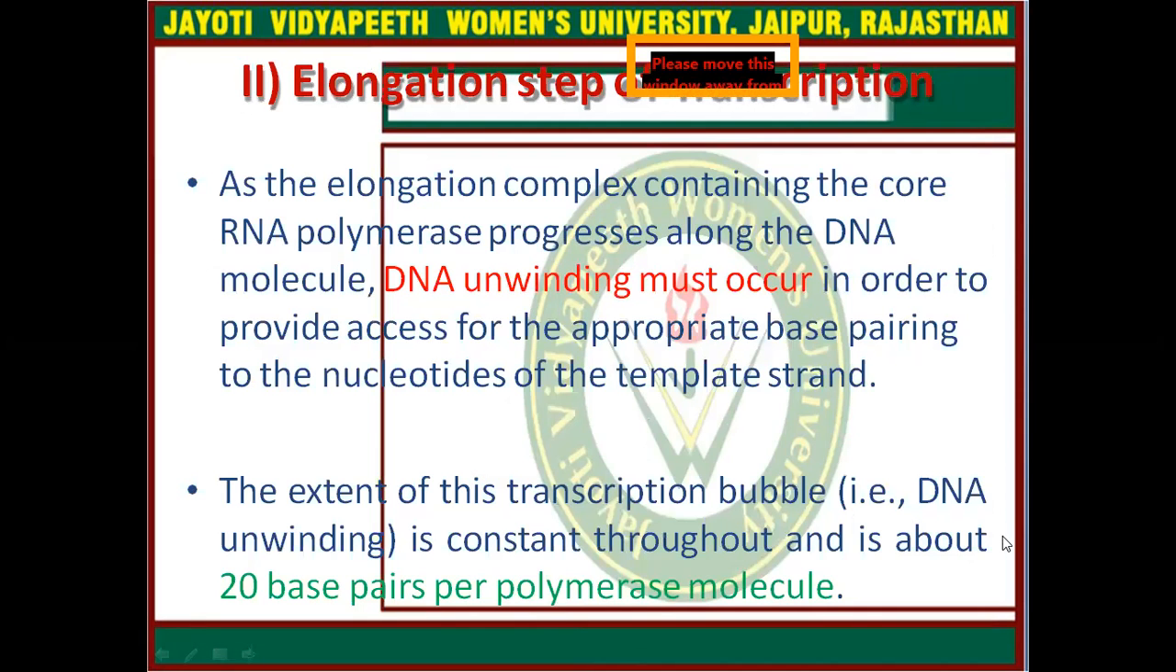Next one is the elongation step of the transcription process. As the elongation complex containing the core RNA polymerase progresses along the DNA molecule, DNA unwinding must occur in order to provide access for the appropriate base pairing to the nucleotides of the template strand. The extent of this transcription bubble is constant throughout and is about 20 base pairs per polymerase molecule.